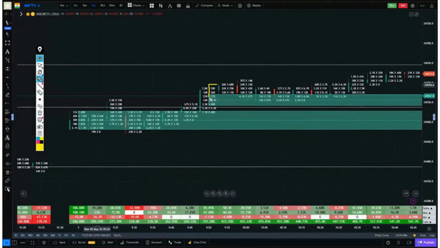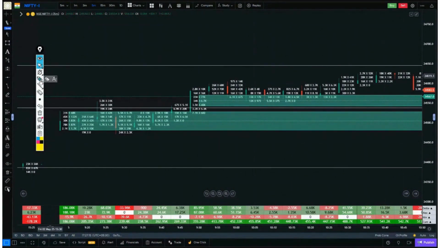Read it once. Where the most buying happened. The most buying was 77,000. Then less buying was 40,000. We marked these two zones. What happened next? In the next candle, there was also substantial solid buying.